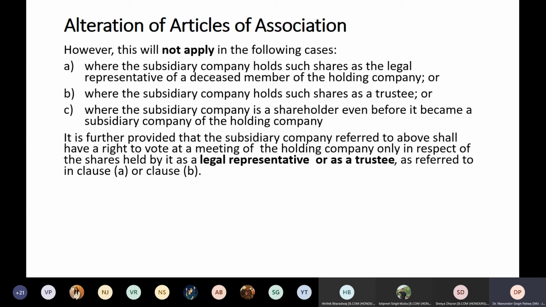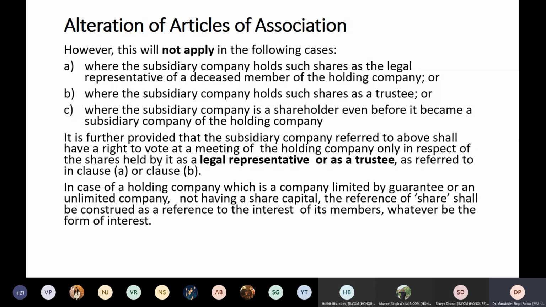It is further provided that the subsidiary company referred to above shall have a right to vote at the meeting of the holding company only in respect of shares held by its legal representative and the trustees. In case of a holding company which is a company limited by guarantee or an unlimited company not having share capital, the reference to shares shall be construed as a reference to the interest of its members, in whatever form the interest is.